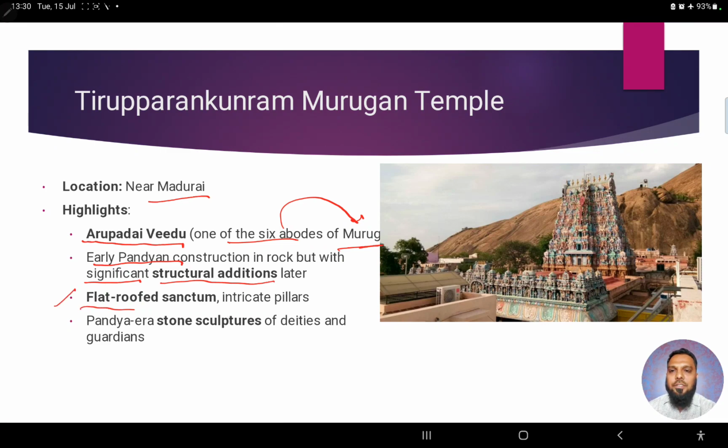One important feature is the flat-roofed sanctum. Now, sanctum means Garbhagriha. What we see here has a flat roof with intricate pillars. Intricate pillars means pillars having a lot of carvings on them. Right? Again, Pandyan era stone sculptures of deities and guardians are also found over here. So, this is another example.